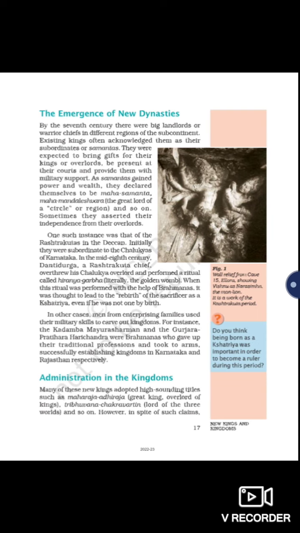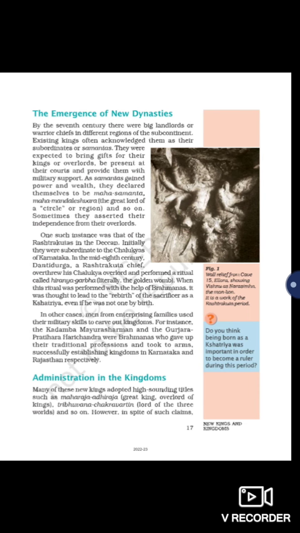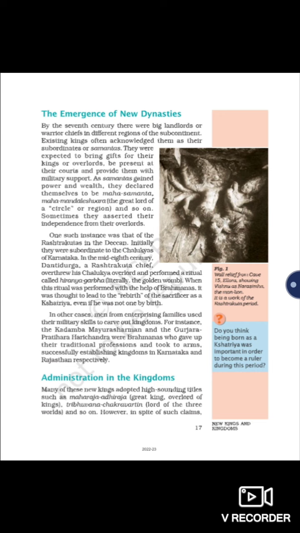The medieval period began in the 7th century and new dynasties emerged in India. The Rashtrakuta chief, Danti Durga, overthrew his Chalukya overlord, meaning he was not going to listen to the king of the Chalukyas.